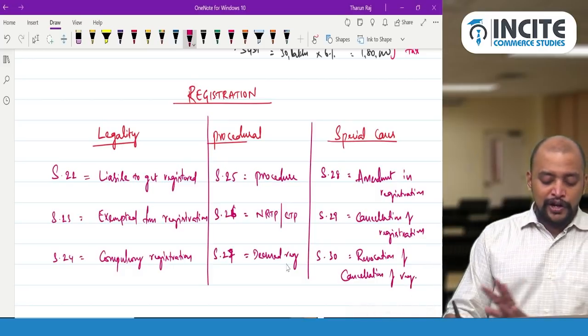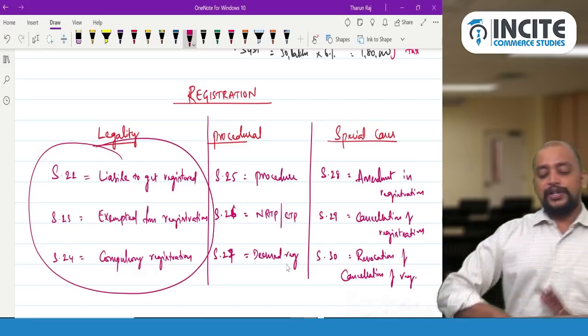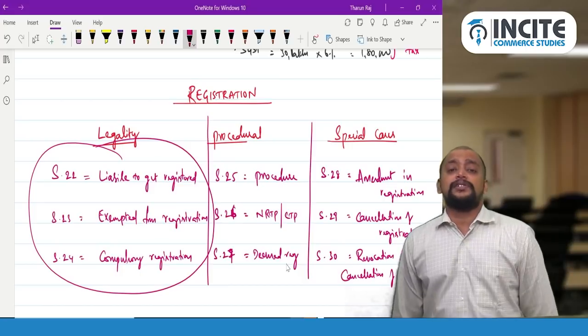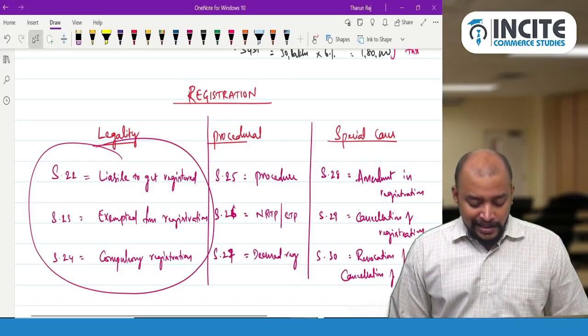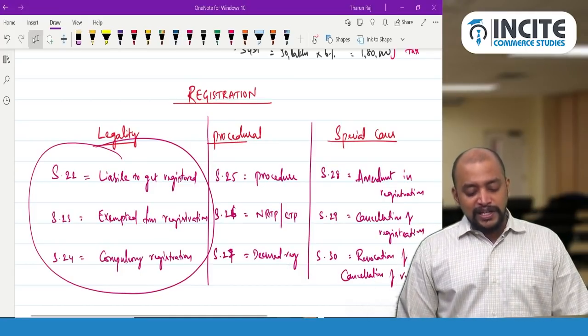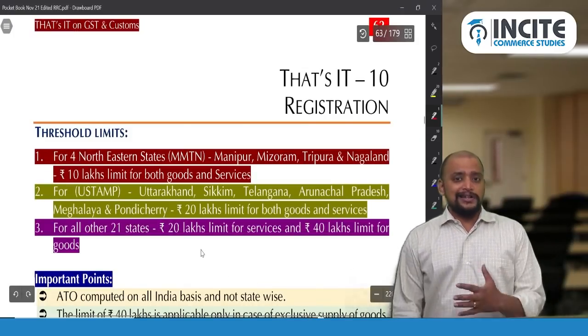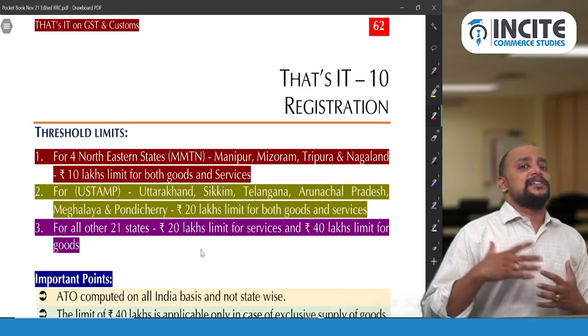Even if you are not remembering all these sections, at least try to remember these 3 sections. Section 22, when a person is liable to get registered. Section 23, exemption from registration. Section 24, compulsory registration. So now we are completing that first. As per section 22, whenever a person exceeds the threshold limit, they are required to get registered. Whenever their aggregate turnover exceeds the threshold limit, that person is required to get registered.